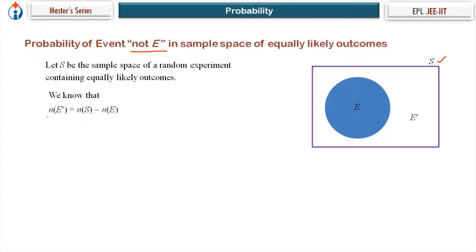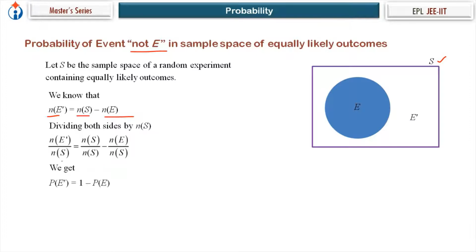And we know that n of E dash is equal to n of S minus n of E. So we divide both sides by n of S, we get P of E dash is equal to 1 minus P of E. Probability of event not E is equal to 1 minus probability of event E.